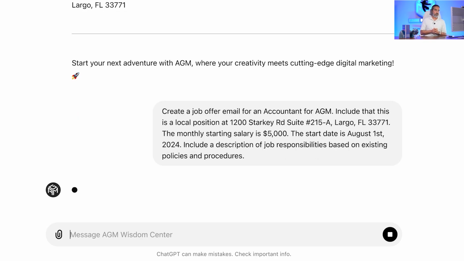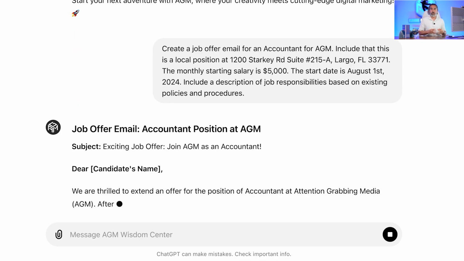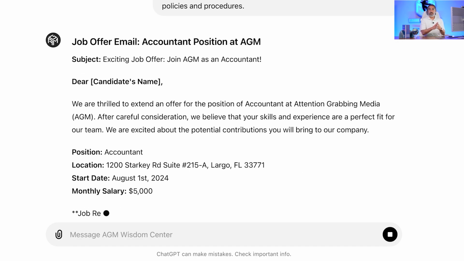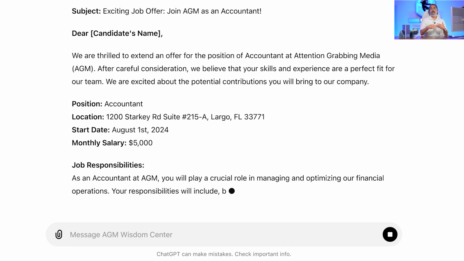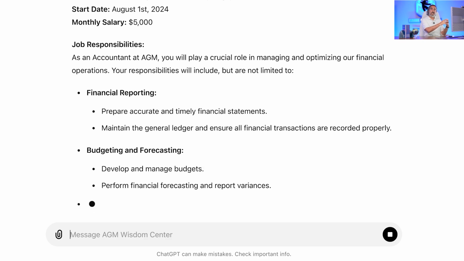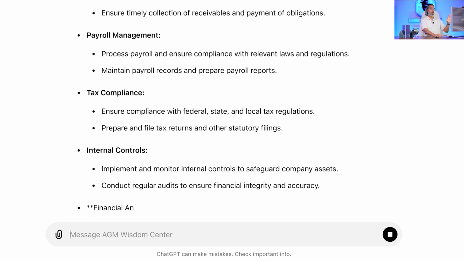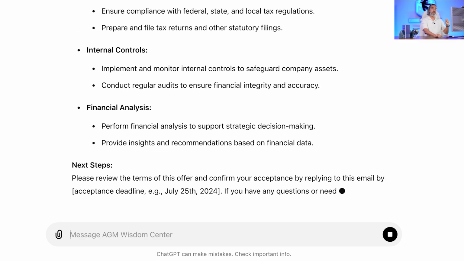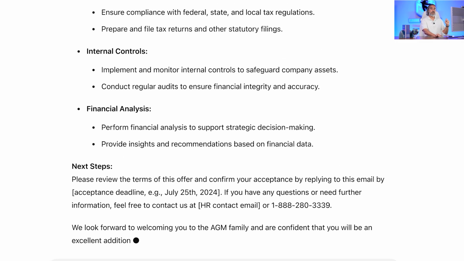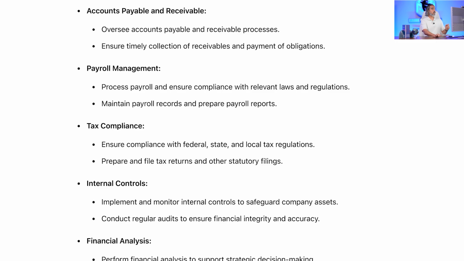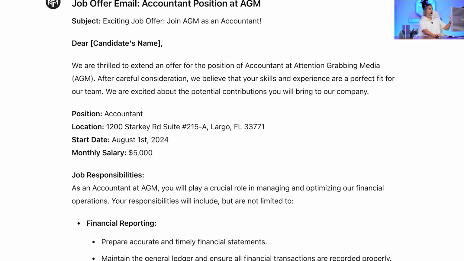Let's see what it does with it. I'm creating now a job offer. So you see, I'm showing you how Division 1, which has to do with recruitment, hiring, and posting, can use this tool to really facilitate the speed of getting their job done at their particular post. So just like that, I put together an offer letter.